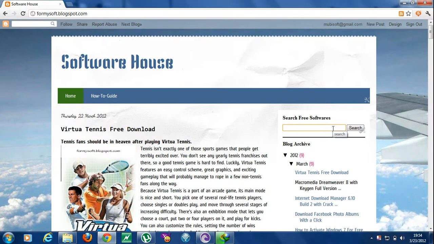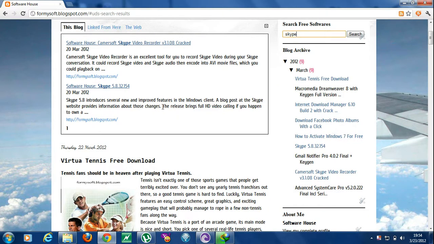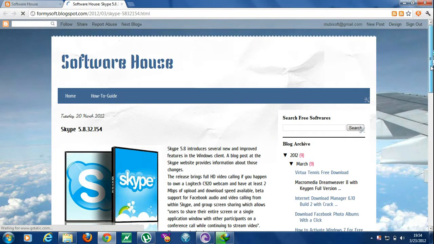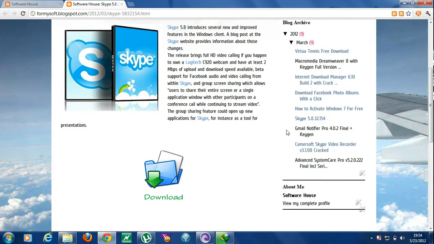Type in search free softwares, type Skype, click search button and you will have different results. Click on Skype 5.8 and in the next window click on download button.